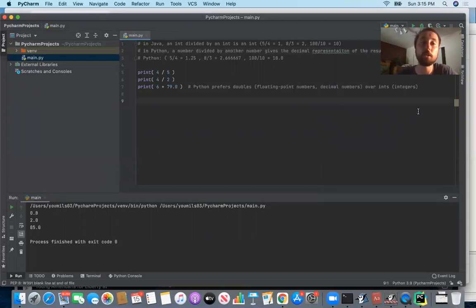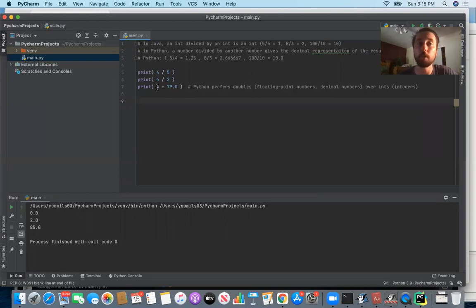So those are examples of arithmetic expressions. We've talked about how division works, and we've talked about the conversion of an int to a double if you're adding an int and a floating point number together, right? The fact that the 6 is automatically converted behind the scenes to a 6.0, and then Python knows how to add two floats together. It says 6.0 plus 79.0 is 85.0. There's no problem. Let's talk about exponentiation.